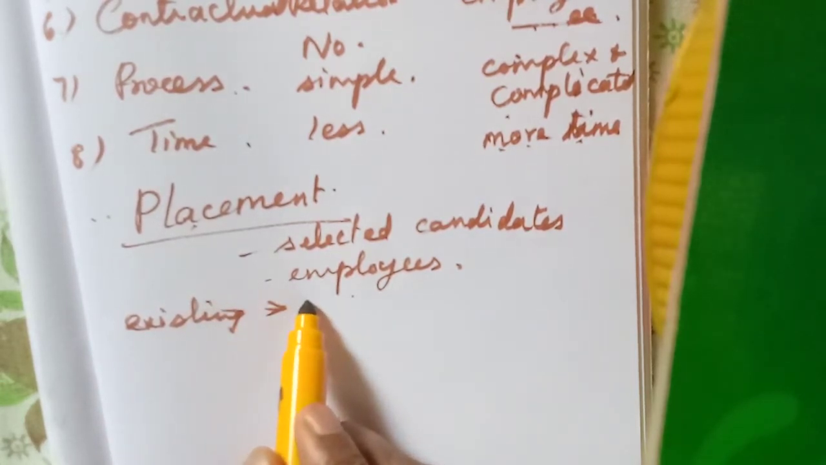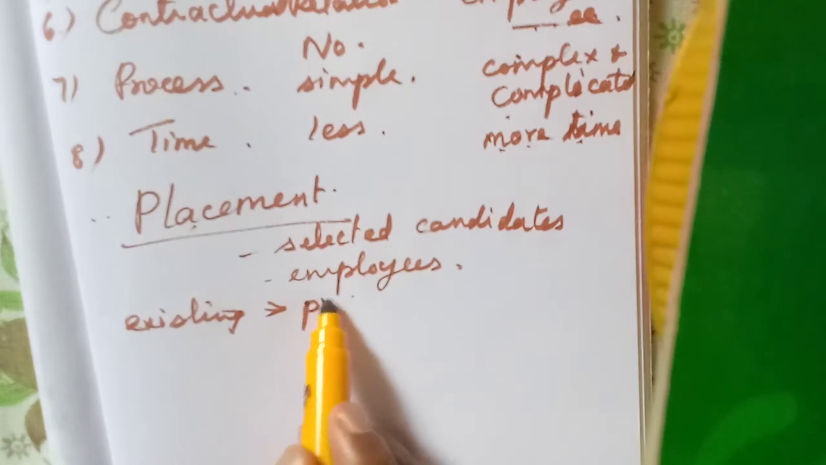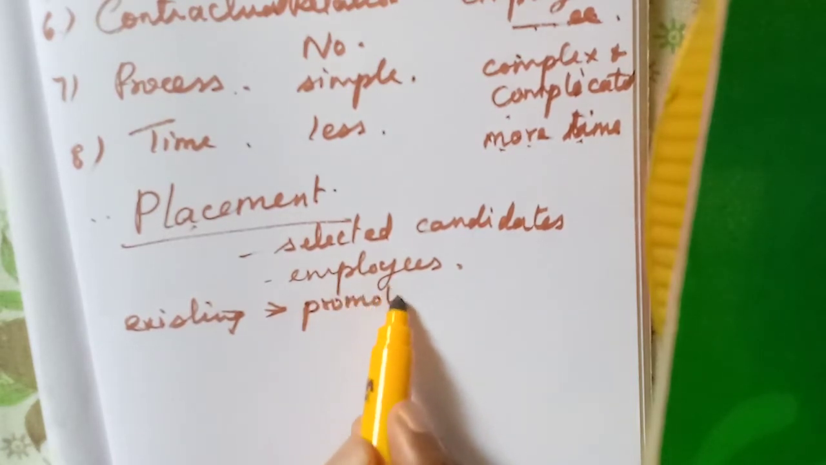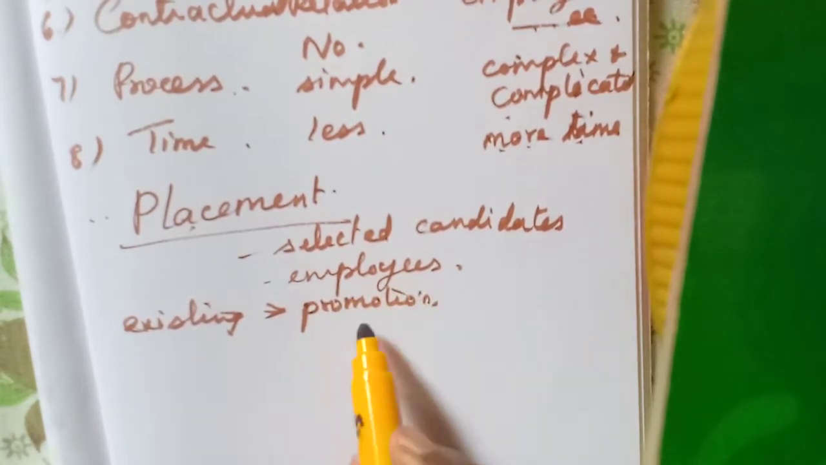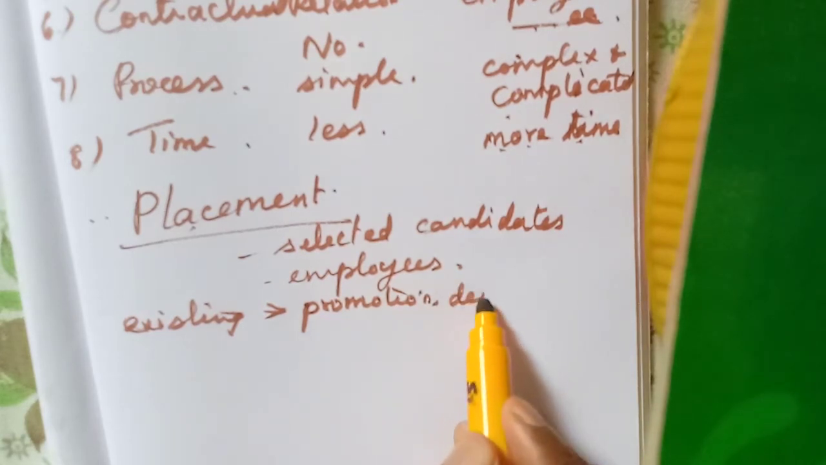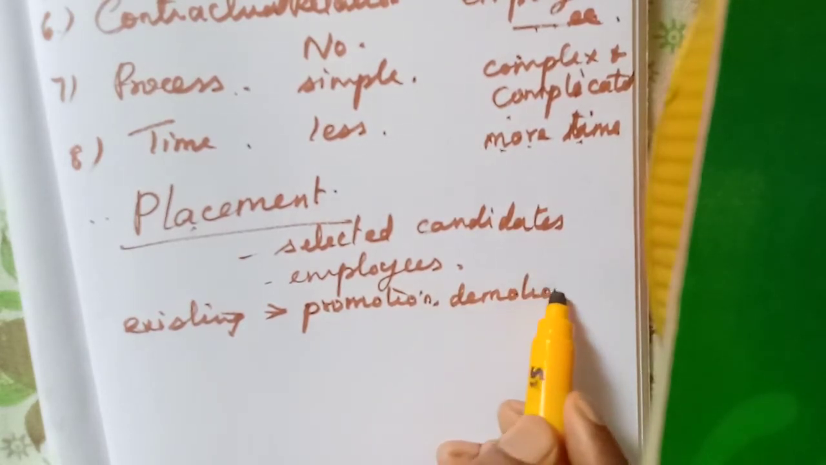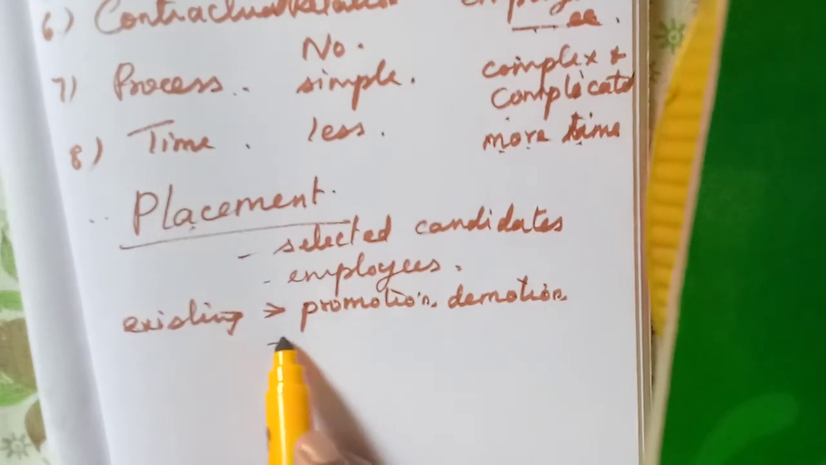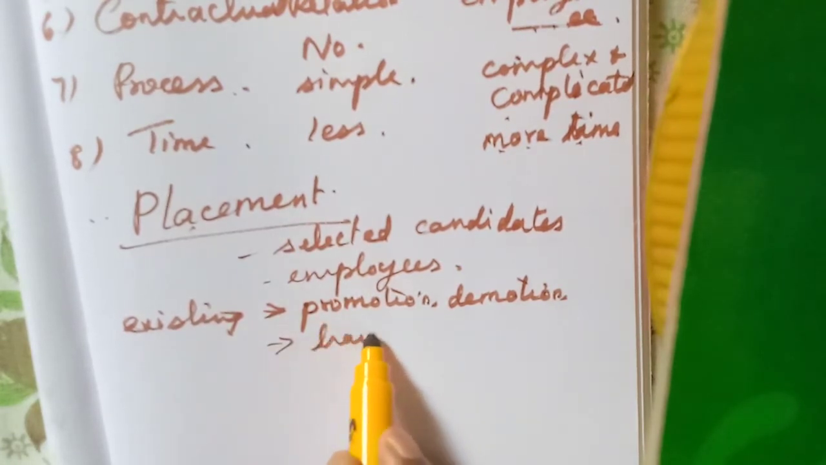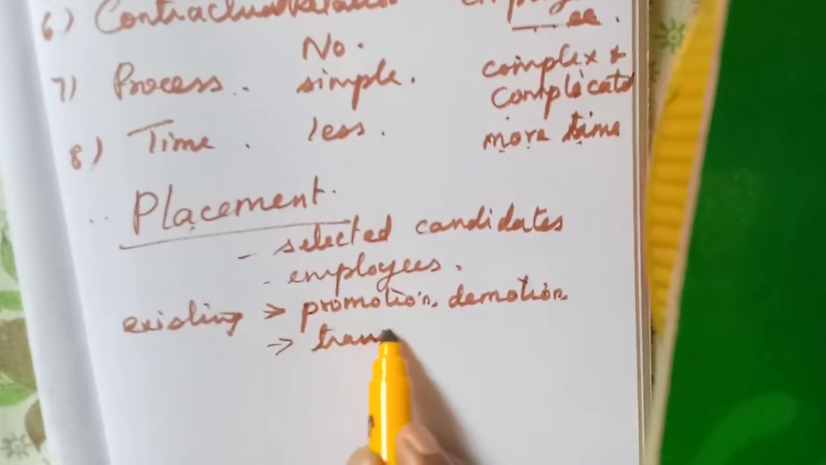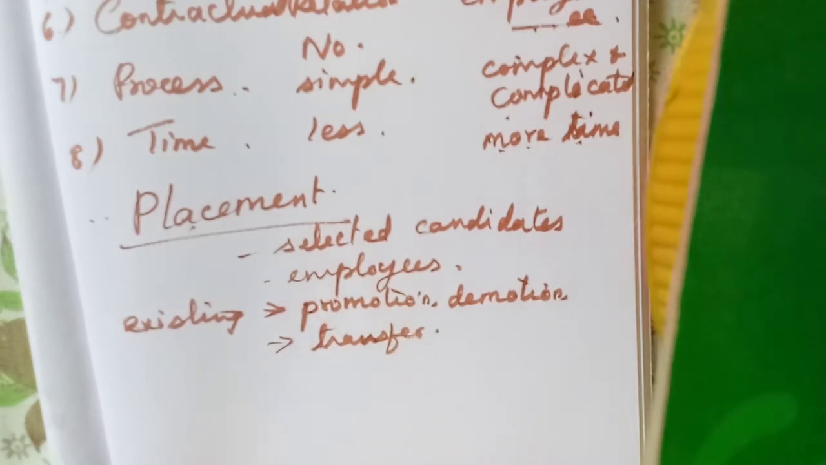For example, they may give promotion, so they have to place them, isn't it? Either promotion. What is the opposite of promotion? Demotion. They will be given a lower level job. Or transfer. From one department to another department they can transfer. So that is called placement.